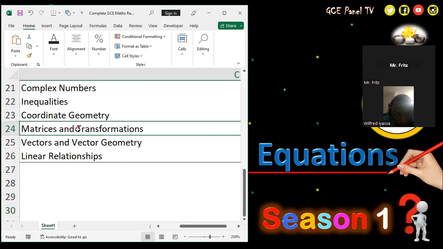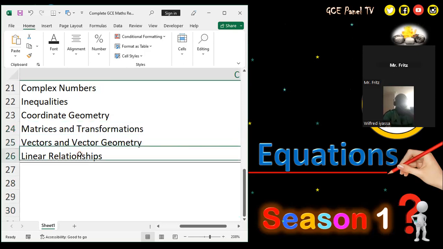So during this period, it's like we are doing math, but we have divided the math class into two. The period for Mondays, for now, is for algebra, while the one on Wednesday is for matrices and transformations. Then you continue with vectors and other topics will follow.